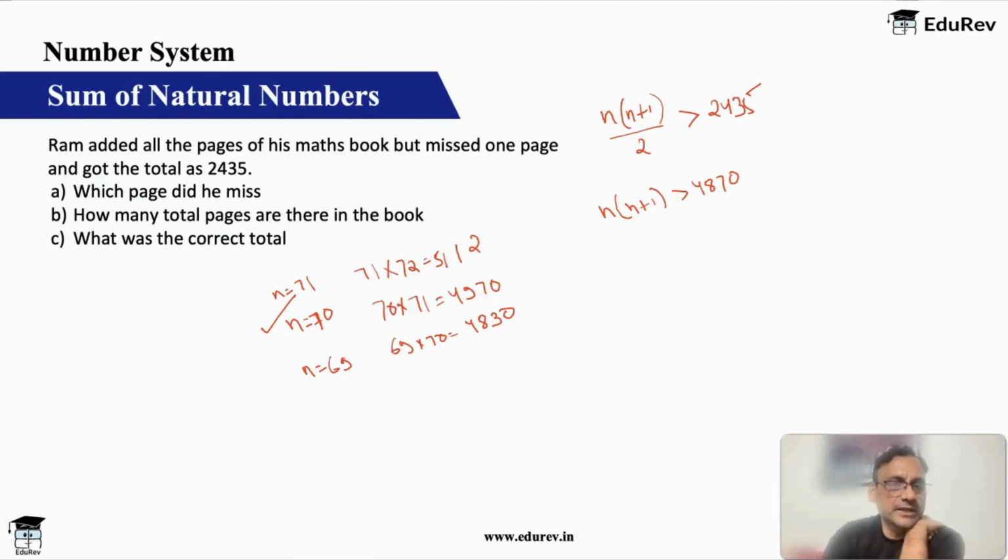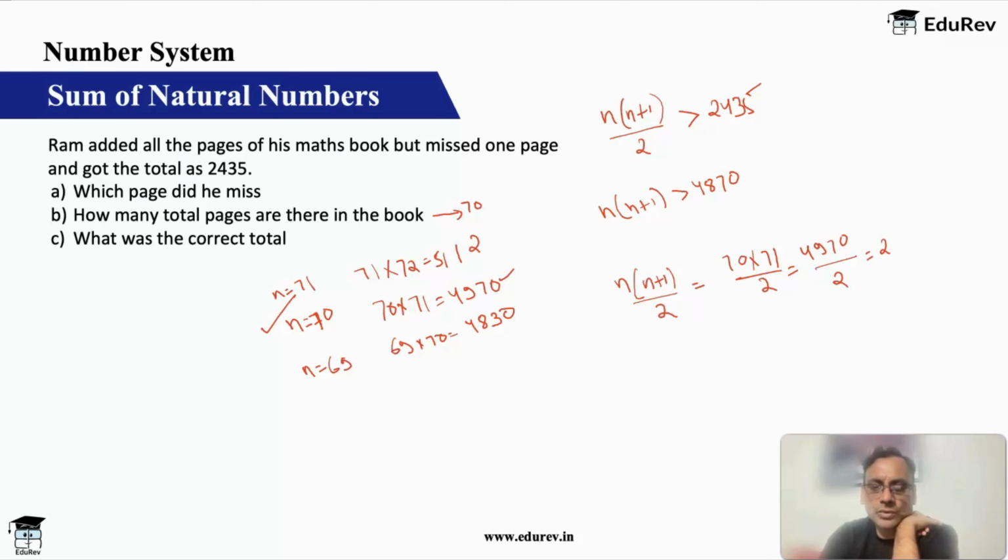So n is equal to 70 answers the second question. How many total pages are there in the book? 70. Then what is the correct total? n into n plus 1 by 2. n into n plus 1 we have already found out, 4970. 70 into 71 by 2, or 4970 by 2, which will give you 2485, right? So 2485 is the correct total.